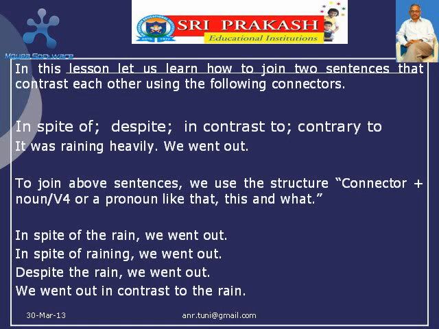It was raining heavily. We went out. The above two sentences contrast each other. To join the above sentences, we use the structure connector plus noun or V4 form of the verb or a pronoun like that, this and what.